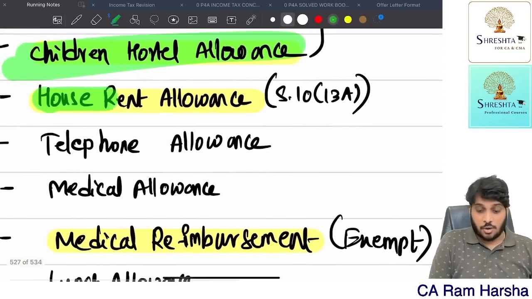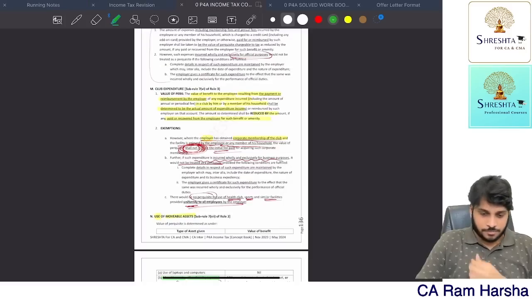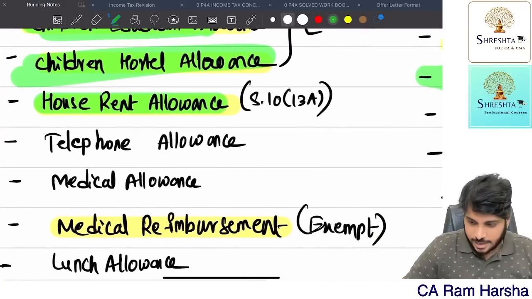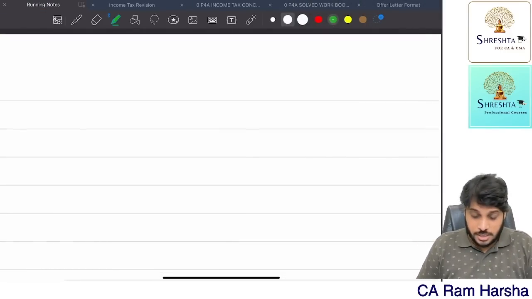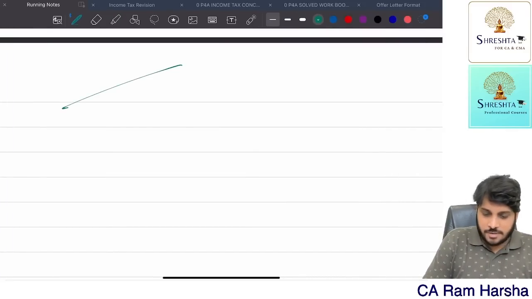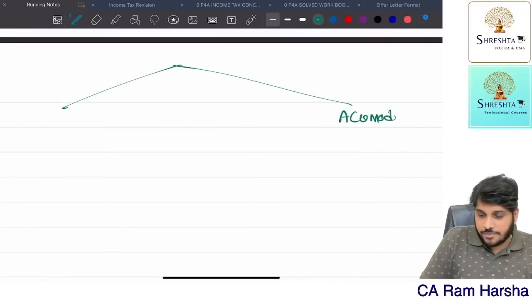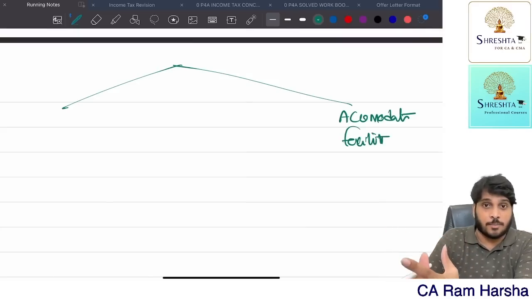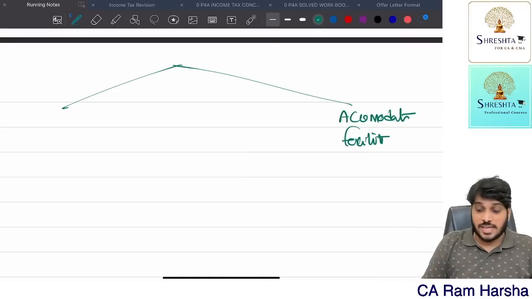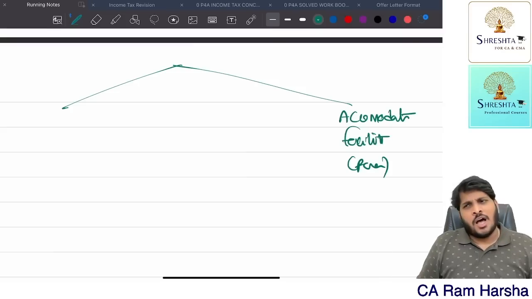Next we will discuss house rent allowance. What is it? Now look carefully. Whenever a company recruits an employee, companies generally give accommodation to the employee. Accommodation is a facility. Accommodation facility means the company has staff quarters, and in those quarters one bungalow is allocated to the employee. That's a facility given to the employee. So that's a perquisite which is valued as per the valuation rules.